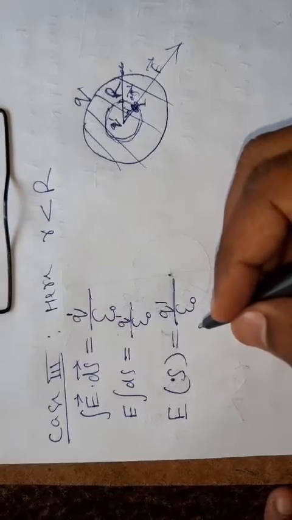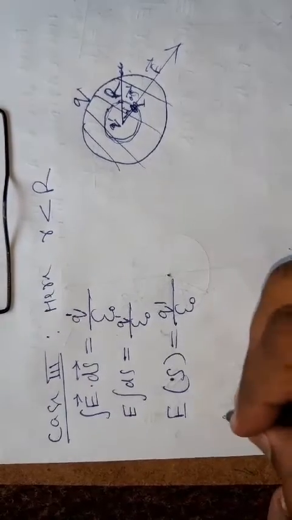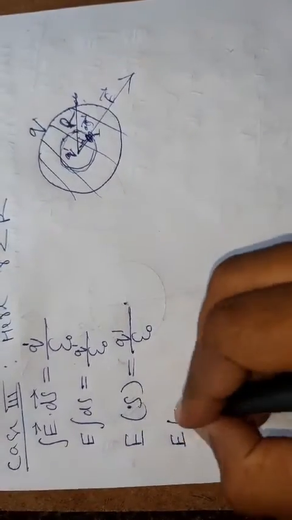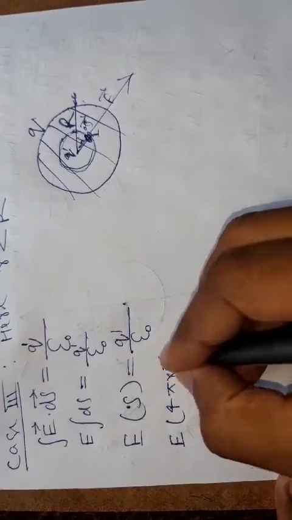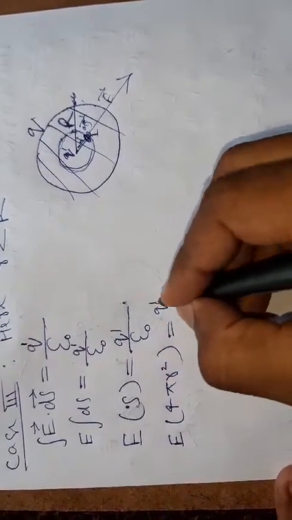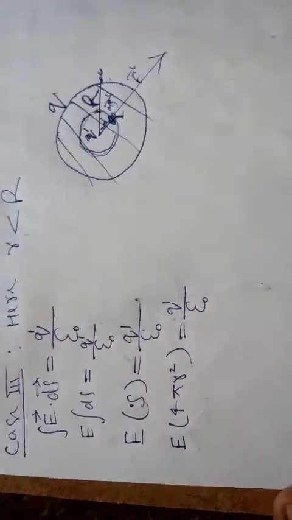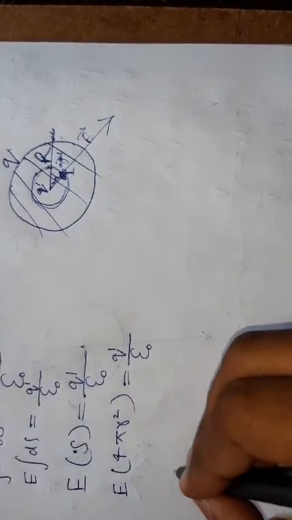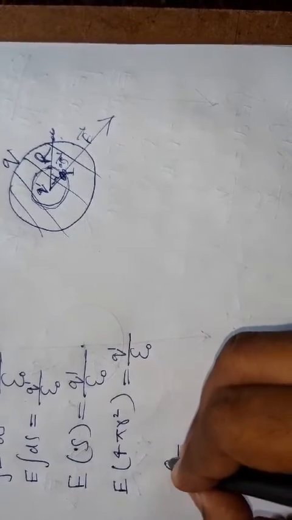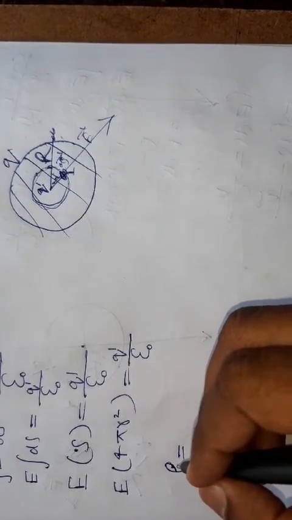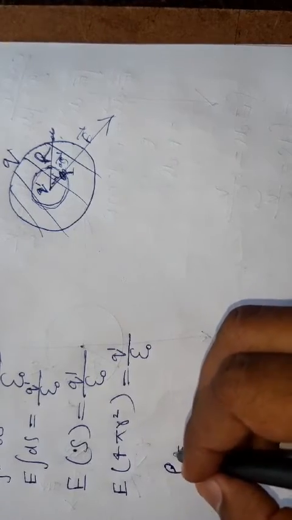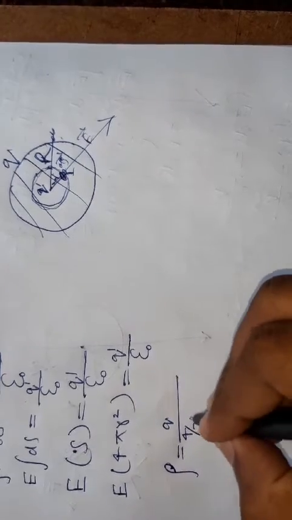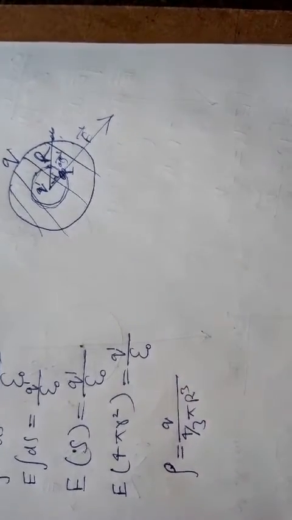Now S, we are taking the Gaussian surface, is 4 pi r square, and this is Q dash upon epsilon naught. One most beautiful and important thing we are going to teach here is the density. This is rho. Rho means the volume charge density. This will be the total charge when we have volume 4 by 3 pi r cube, most important thing.